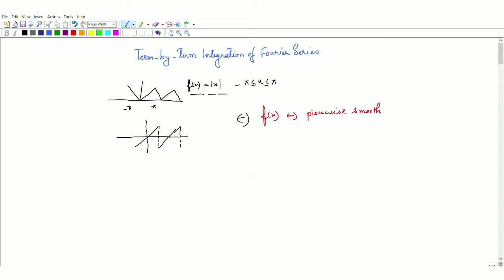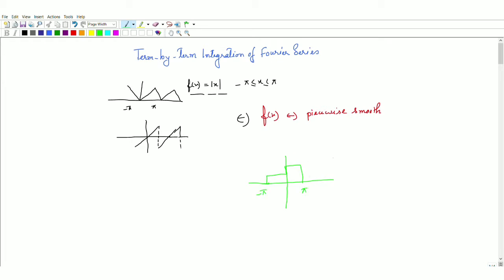suppose I draw one function like this. This function is defined from minus pi to pi.